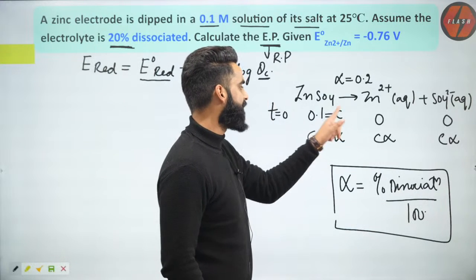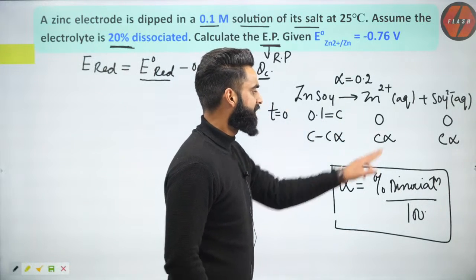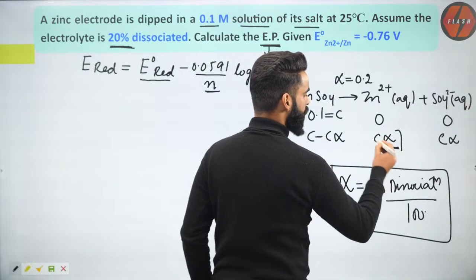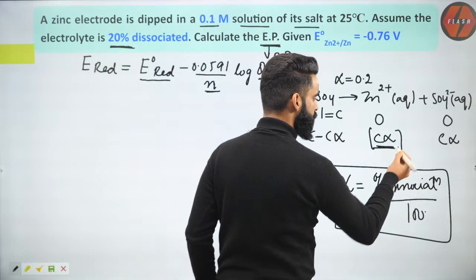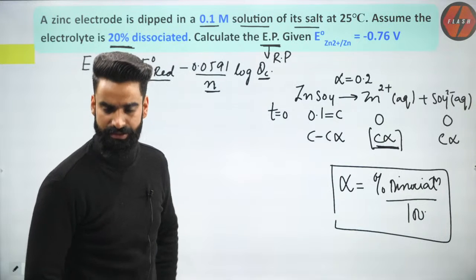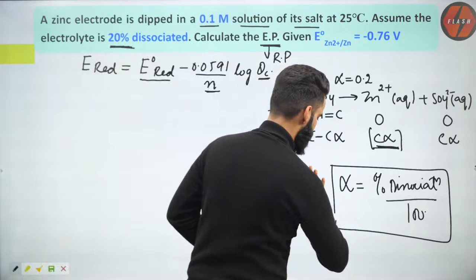I know the value of C, I know the value of alpha. Can I simply calculate the value of C alpha? And what is this C alpha? C alpha will give me the concentration of Zn di positive into the solution when 20% of electrolyte is dissociated. When 20% of the electrolyte is dissociated, right?